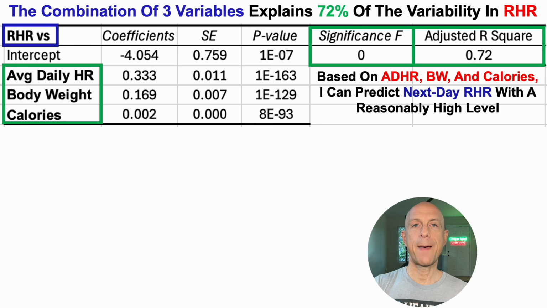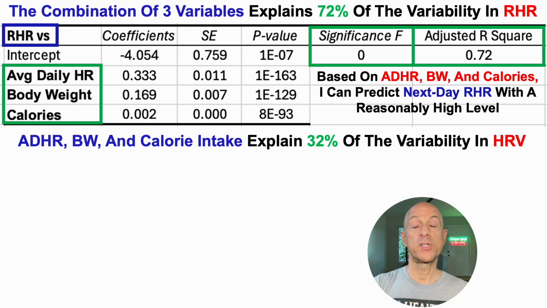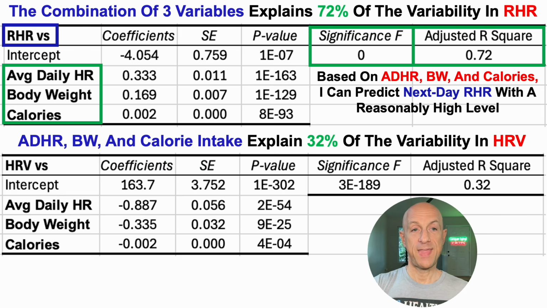And what that means is that if I know the information for these 3 variables, say the prior day's average daily heart rate, body weight, and calorie intake, I can reasonably predict next day resting heart rate to a high level. What about HRV? I wish I could say that it was also 72% of the variability explained by these 3 variables for HRV, but unfortunately it's only 32%. And that's what we'll see here.